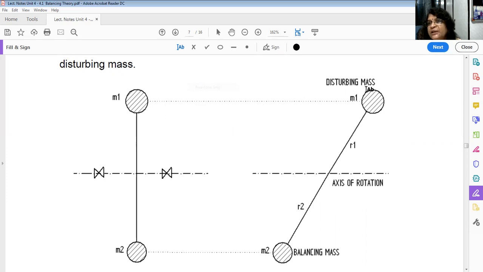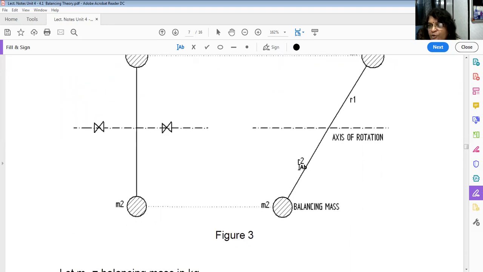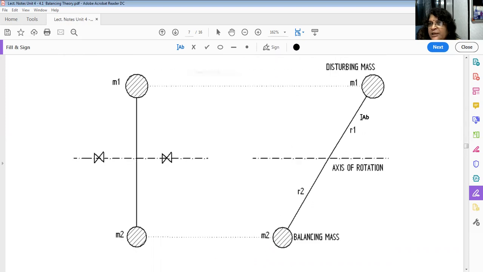What is the force created by this mass? Suppose here m1 r1 omega square, where omega is the speed. If I attach another mass, which is known as a balancing mass m2 at a radius r2, what force will it create? Centrifugal force in the outward direction, m2 r2 omega square. Now see, m1 r1 omega square is balanced by m2 r2 omega square, so that means the unbalanced force has been removed.